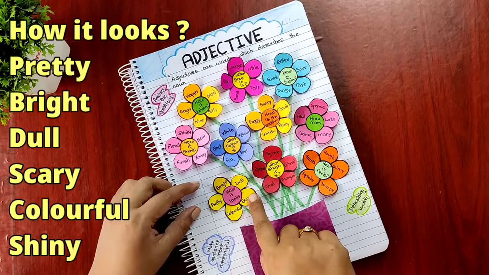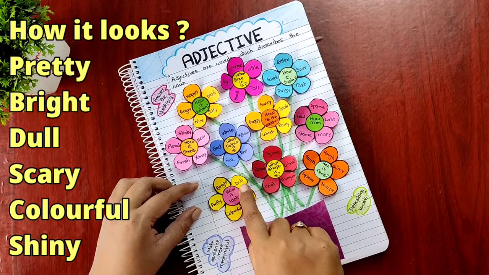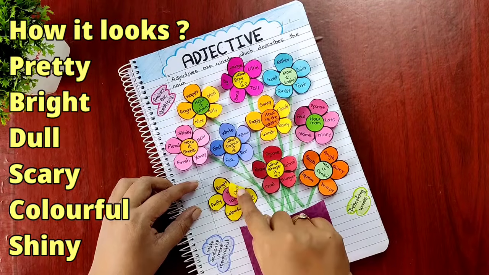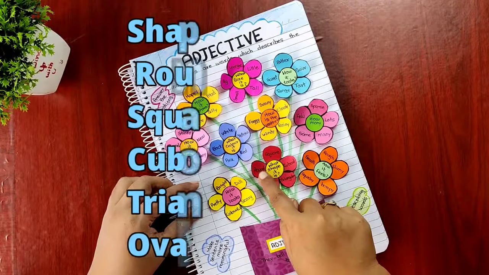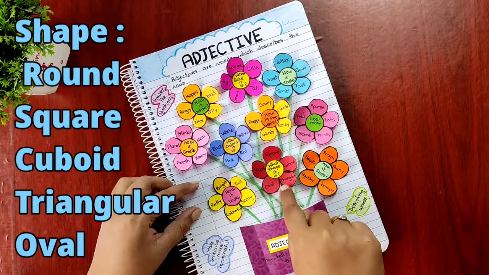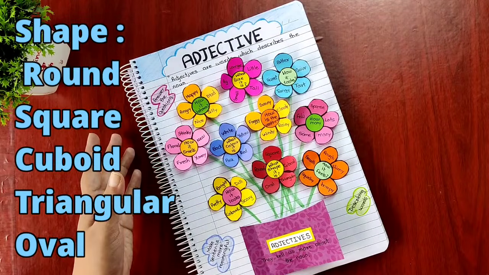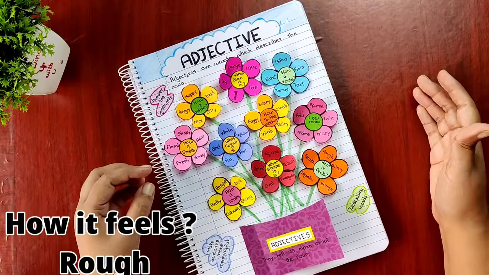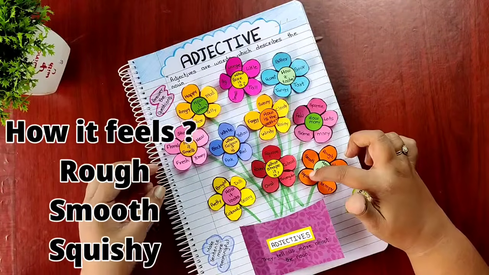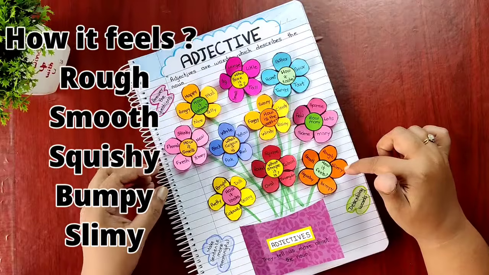Then how it looks. Is it pretty, bright, dull, colorful, scary or shiny? Then what shape it is. Is it round, square, cuboid, triangular or oval? Then how it feels, that is what is the texture of that noun. Is it rough, smooth, squishy, bumpy or slimy?